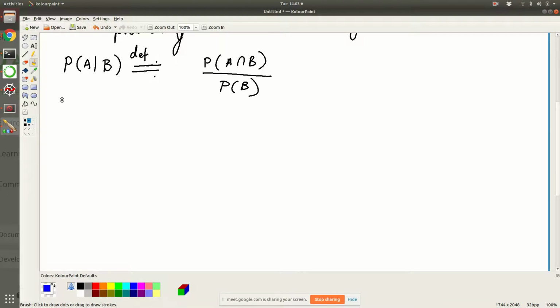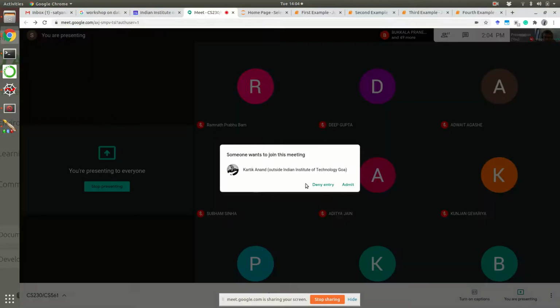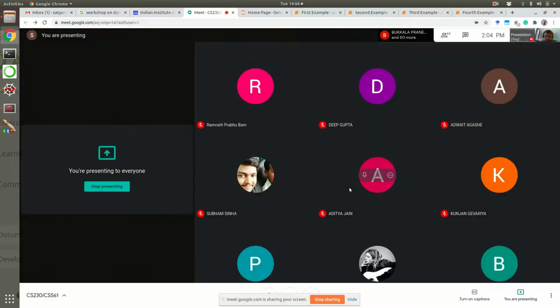So let's take an example. This is a phenomenally important concept, so examples will help you to understand. This is a concept that you need to get adjusted to. All right.